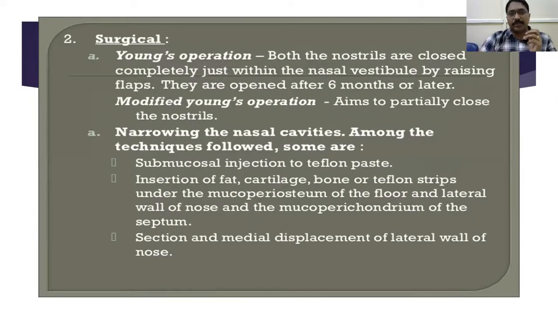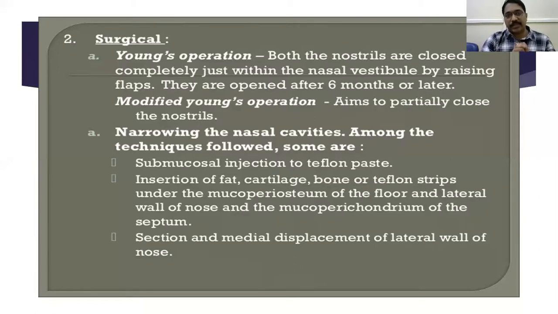Coming to the surgical part. Mainly I told you the treatment is mainly by medical treatment. If at all it is not reduced, not coming to normal, then we have to go for surgery. That too, practically we are mainly doing Young's operation or modified Young's operation. Okay. What is Young's operation? In Young's operation, both the nostrils are closed completely.